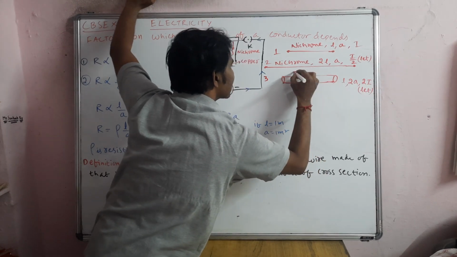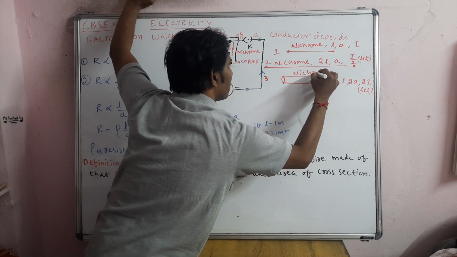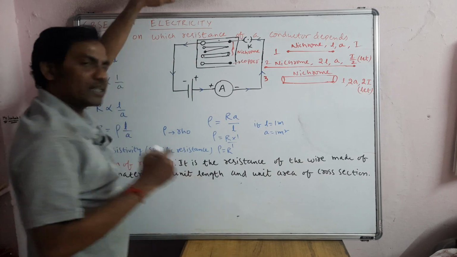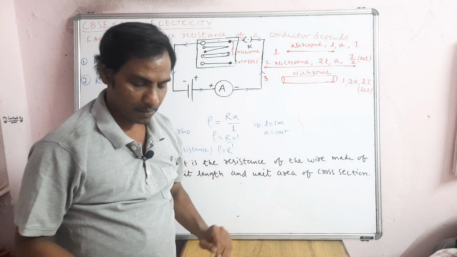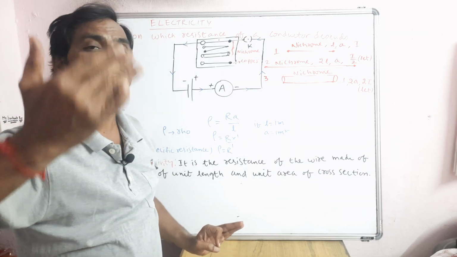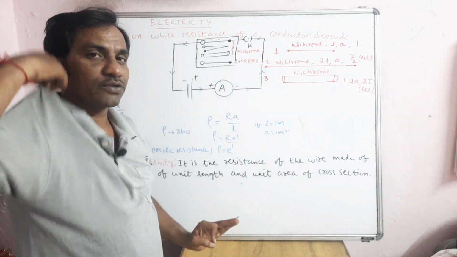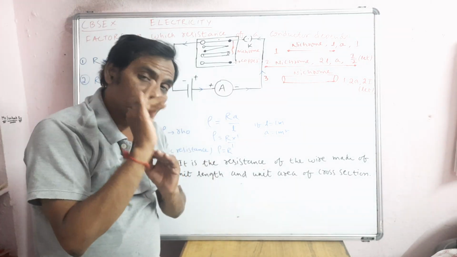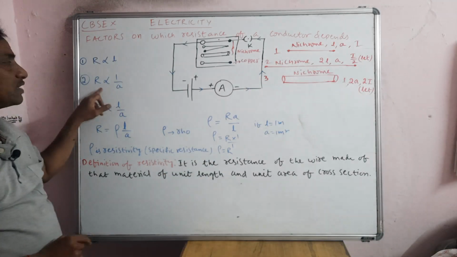This is also nichrome wire. By this we can say that the material is the same, the length is the same, but because of the change in area, the current increased. So it means that resistance will decrease when area is increased. So you use the inversely proportional symbol.